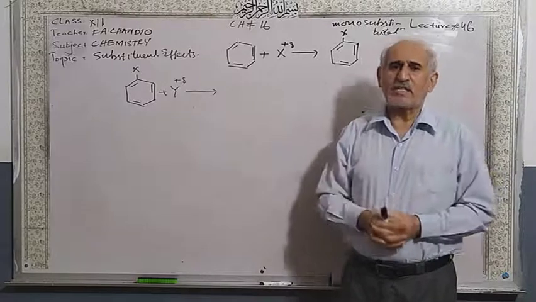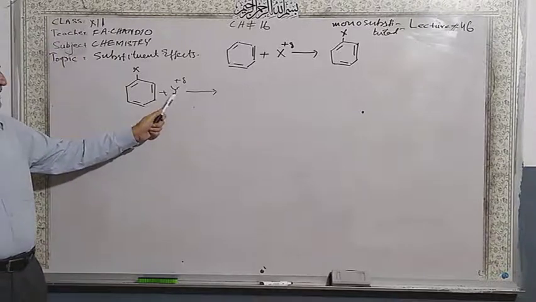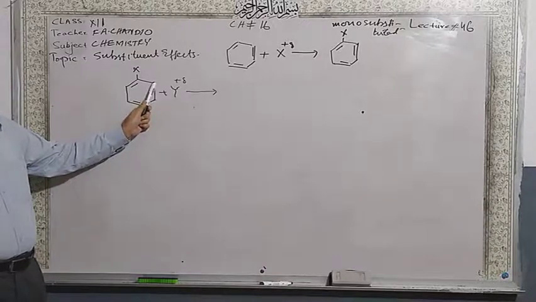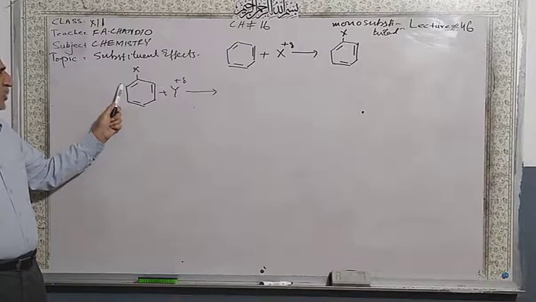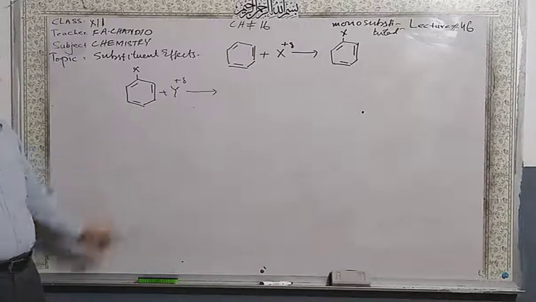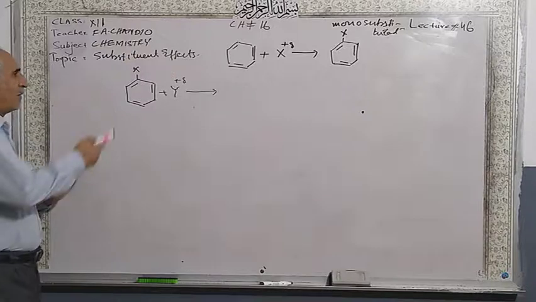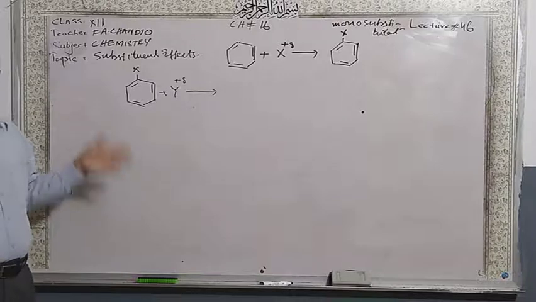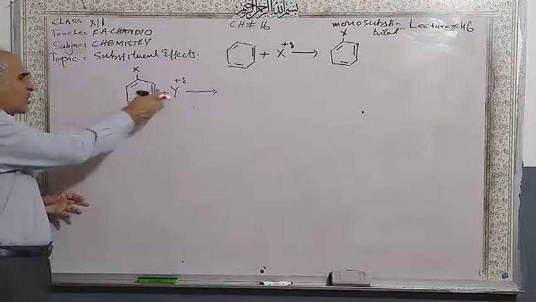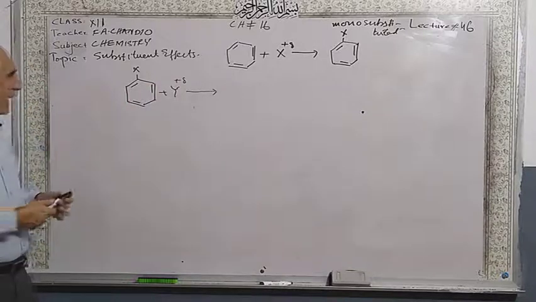Now the question arises: this Y, which is another electrophile, will go to this position or this position, left and right are the same. When the benzene is already monosubstituted, will Y go here, here or here?